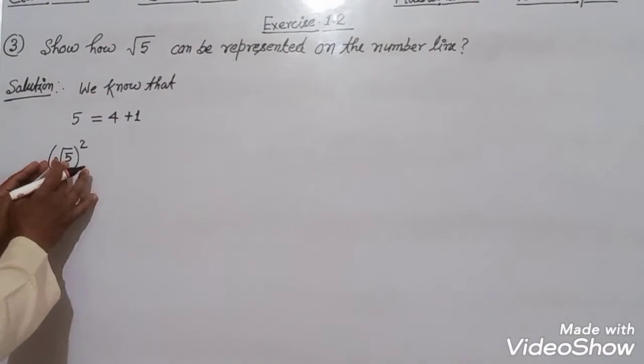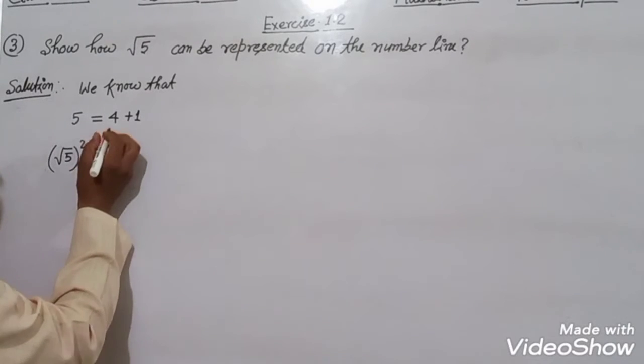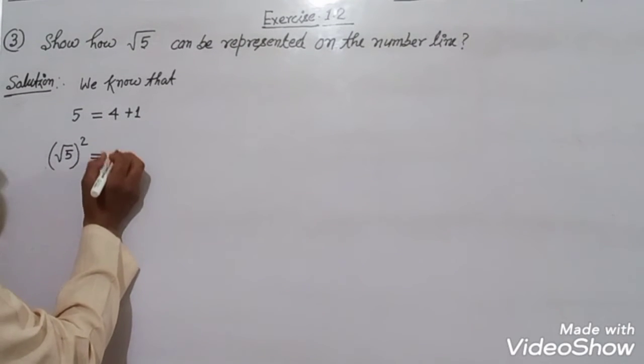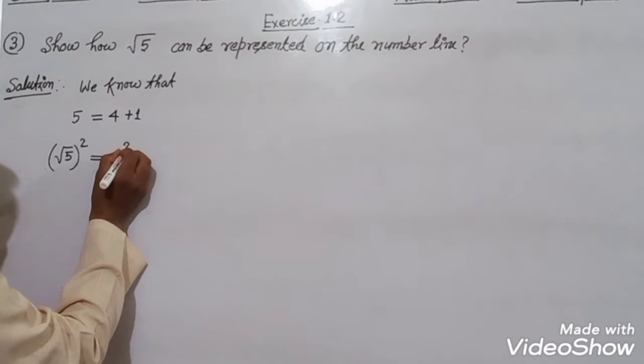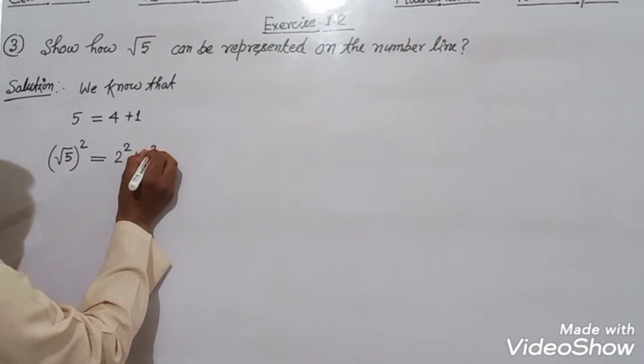Square root of 5 square will be equal to 4 plus 1, and 4 is equal to 2 to the power 2 plus 1 to the power 2.